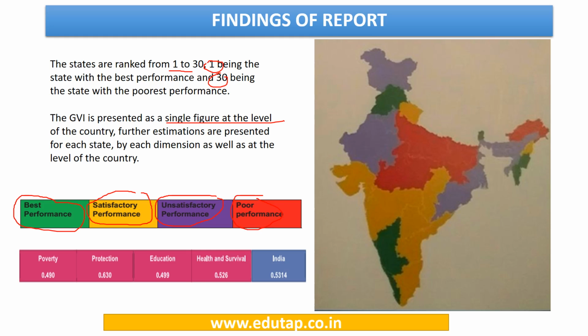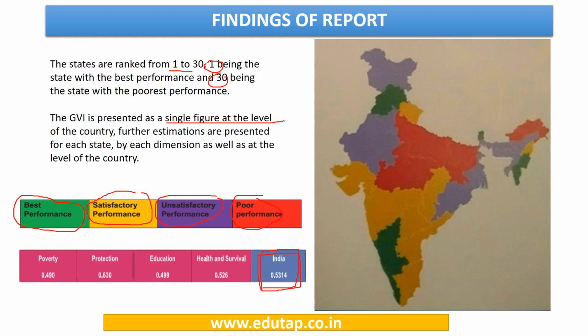First we have calculated under each indicator for each state. Then we have combined those indicators to form 4 parameters, and then again from those 4 parameters for each state we have calculated one gender vulnerability index, and then for all the 30 states we have converted this into an overall national score for India, that comes out to be 0.5314.